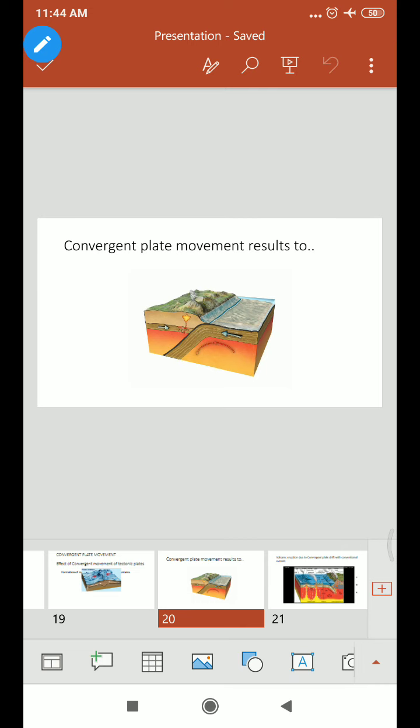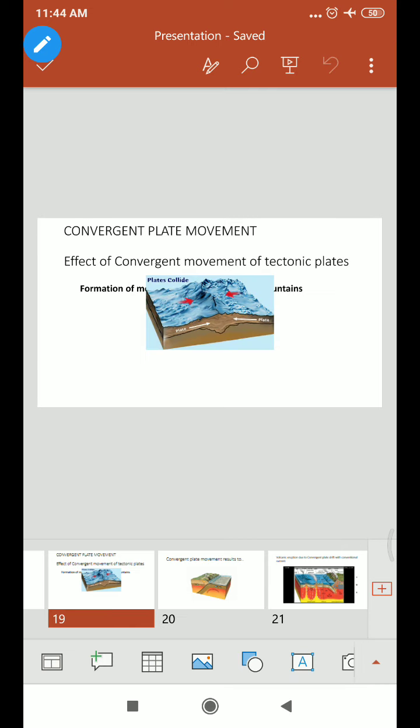This figure is shown here. But here two continental plates move towards each other, forming high peaks of mountains. Example, the Himalayan range. In the case of the Himalayan range, the Indo-Australian plate divided, forming the Indian plate, and the Indian plate moved towards the Eurasian plate. The Eurasian plate and Indian plate combined, forming the Himalayan range.